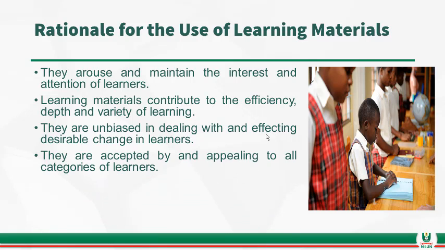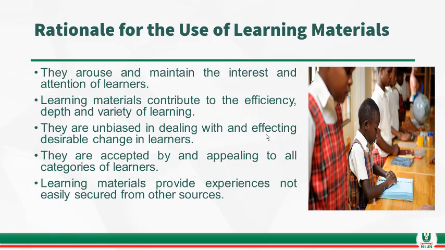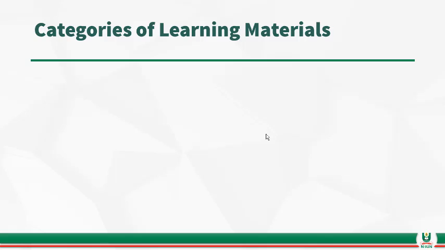So they are accepted by and appealing to all categories of learners, because we have different types of learners. We have gifted students, we have students at the average level, we have students below average, and we have students with handicaps. So whichever category of student, appropriate and relevant instructional material can assist in this regard. Then also, learning materials provide experiences not easily secured from other sources. So these are the learning materials. Let's talk about the categories of learning materials.